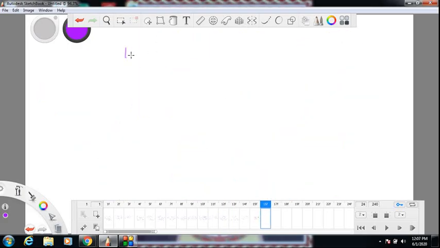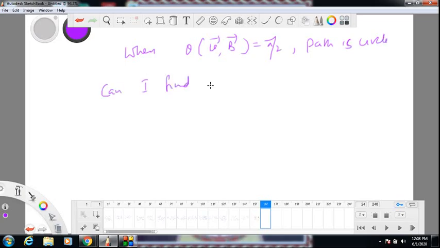So when angle between velocity and magnetic field is pi by 2, I said path is circle, can I find radius of circle if Q, V, B and mass of the charge are given? Can I find it?